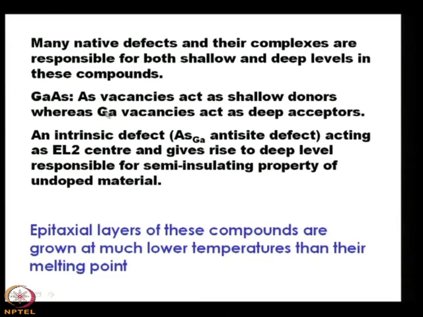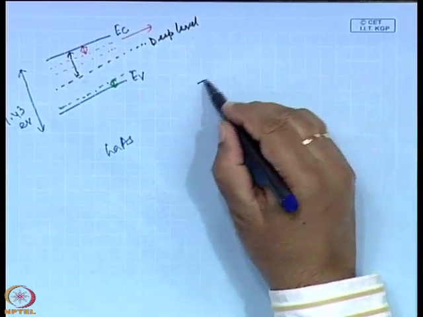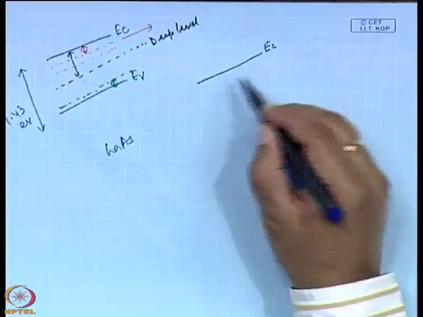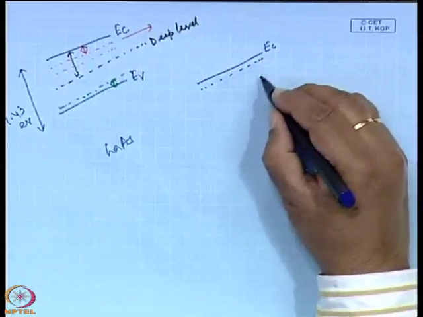And suppose arsenic vacancies act as shallow donors, whereas gallium vacancies act as deep acceptors. So, shallow donors means it is very near to the bottom of the conduction band. This is the conduction band edge, it is very near to the bottom of the conduction band, that is shallow.